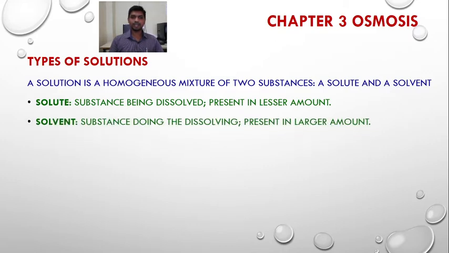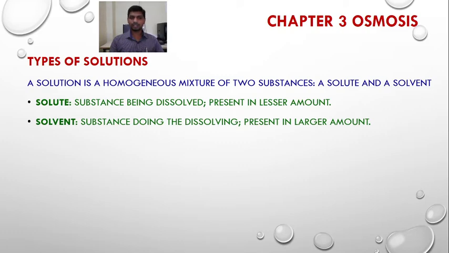While solvent is the substance doing the dissolving, which dissolves the solute, and is present in larger amount.